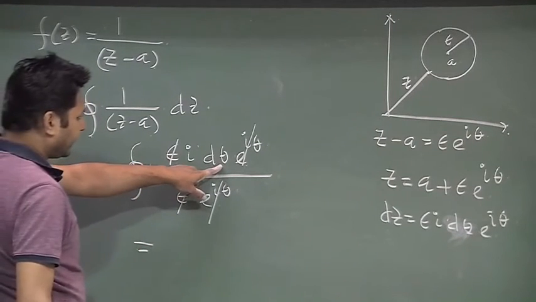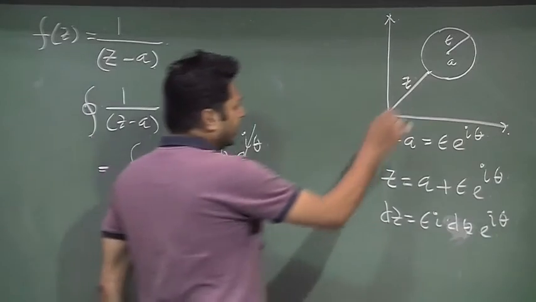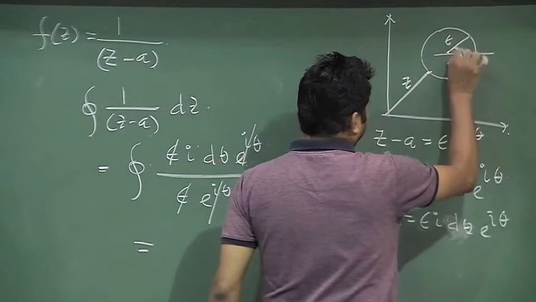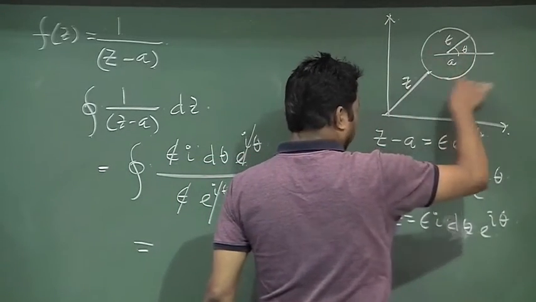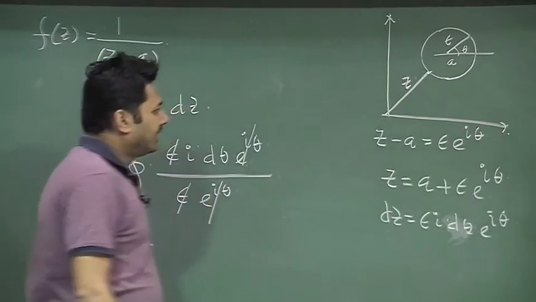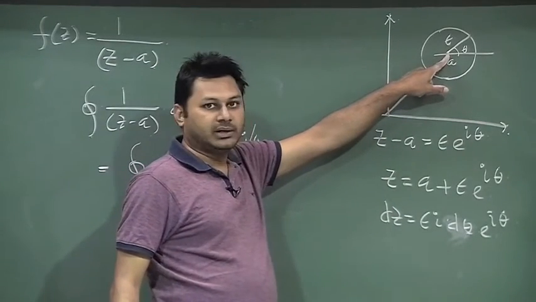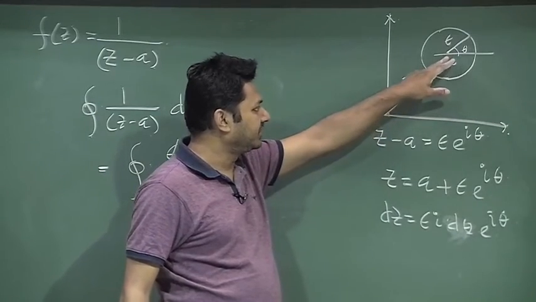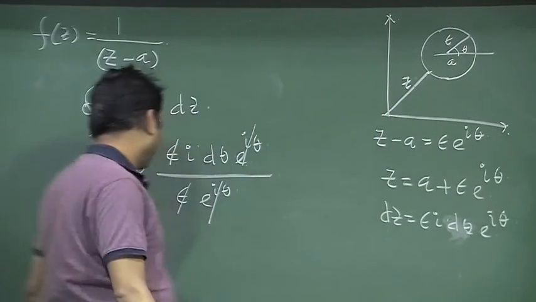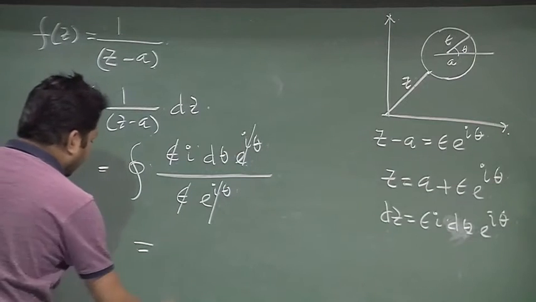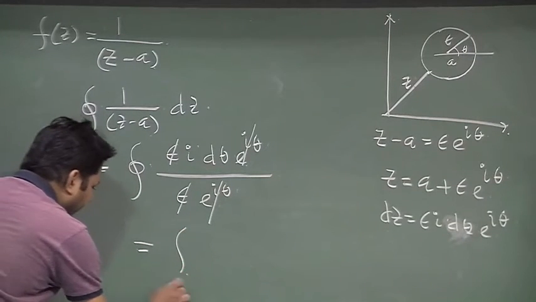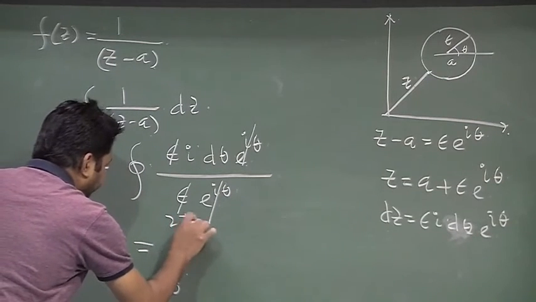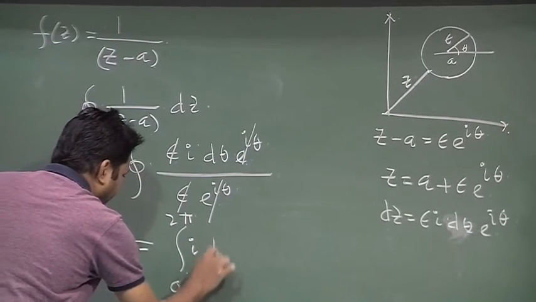This theta range is calculated against this point. This is some sort of shifted origin and theta is rotating around it. So, the initial and final value of theta is not the same, but it is 0 to 2 pi, of I d theta.